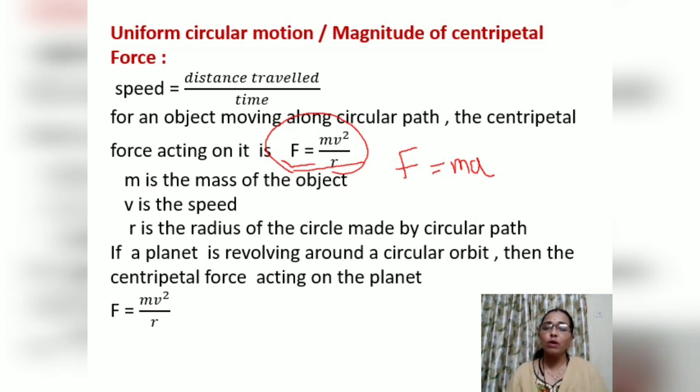If the planet is revolving in a circular orbit, then the centripetal force acting on the planet is F is equal to mv square upon r.